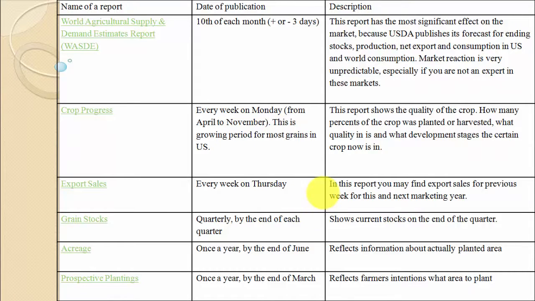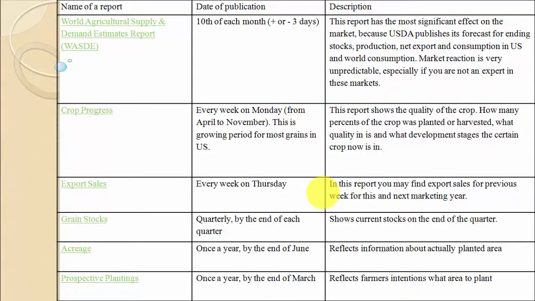When you trade binary options on currencies, it's easy to find and use a calendar. You can find it at any website dedicated to forex trading. But if you trade binary options on commodities such as corn, wheat, crude oil or natural gas, there is no certain website where you can find all information and reports. In this lecture, I'll show you where you can find relevant information about these markets and what reports you should pay attention to.